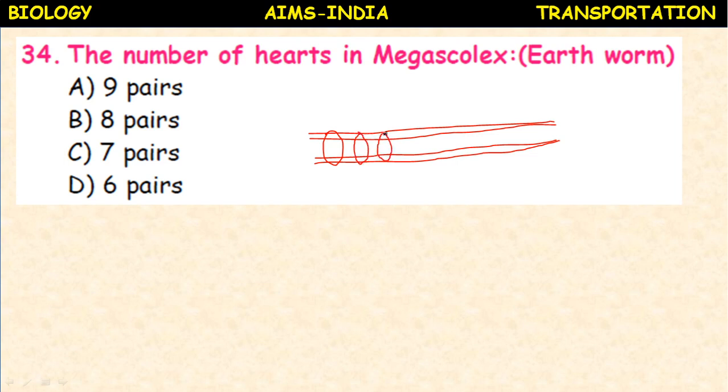So they are in pairs. Pairs means 2, 2. So there are 8 pairs of lateral hearts present in the earthworm. In earthworm, 8 pairs of lateral hearts are present. Okay, in pairs they are present.